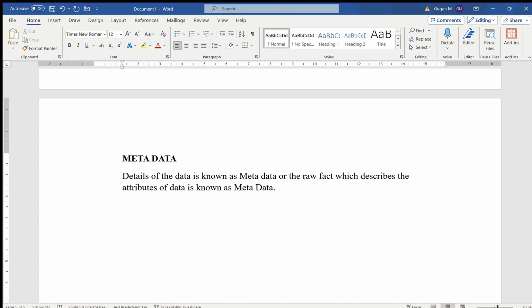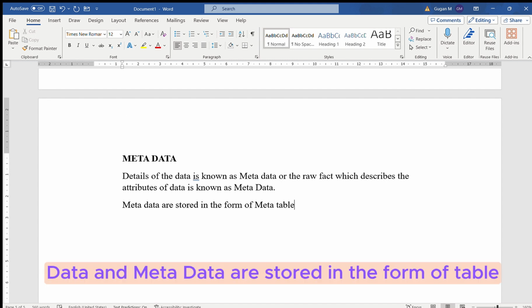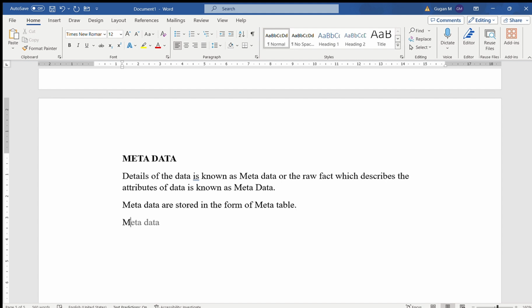These metadata are stored in the form of a meta table. The data are stored in the form of a table, and the metadata are also stored in the form of a table, and these metadata are auto-generated. Metadata is nothing but the details of the data. For example,